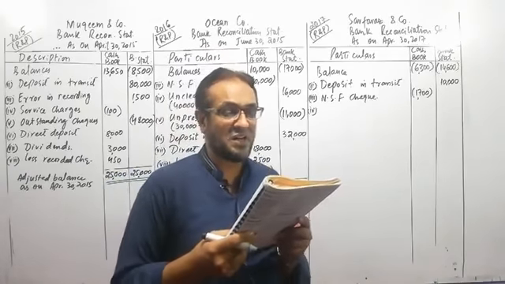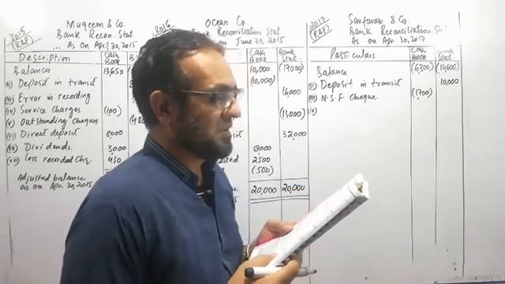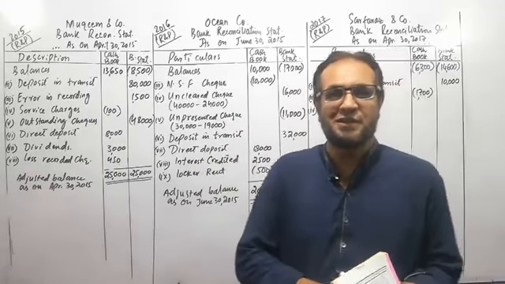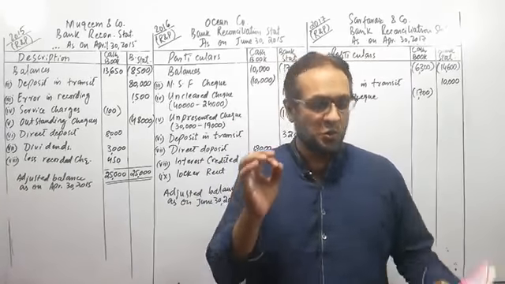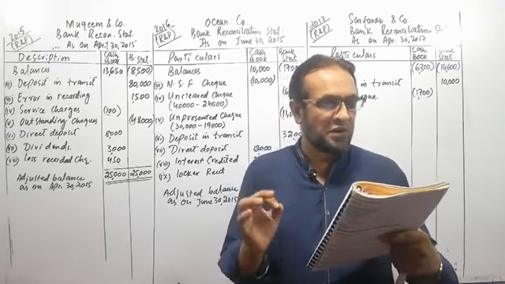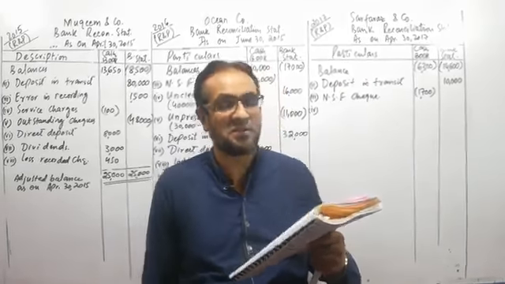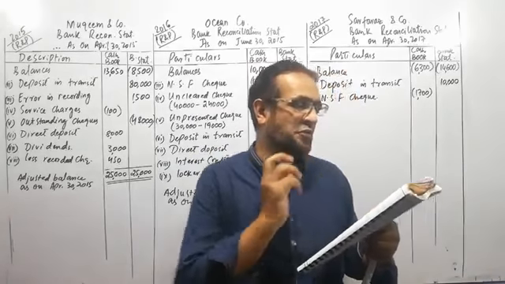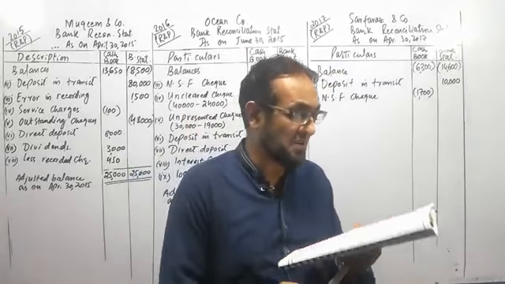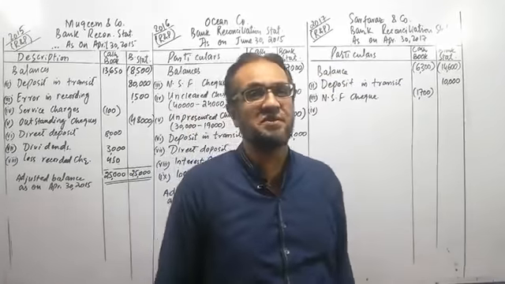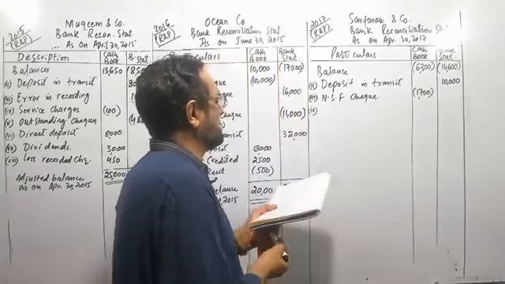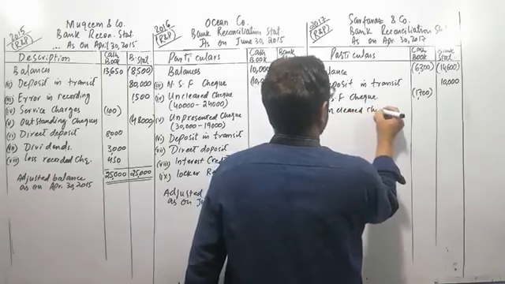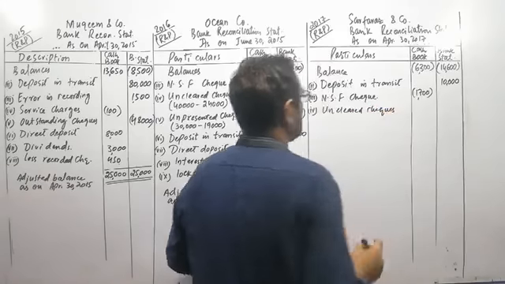32,600. The bank cleared only 10,000 checks. As I told you in the previous example that we search for uncleared or unpresented amount. So we have deposited a total check of 32,600. 32,600 is the total amount of various checks. Out of those checks, only 10,000 have been cleared. It means the remaining 22,600 checks have not been cleared. So we will add this amount as uncleared checks into the bank statement.